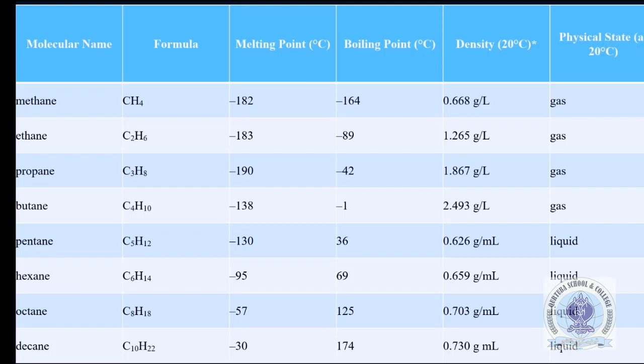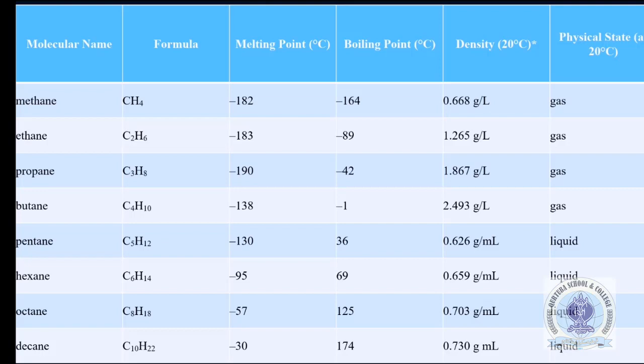In terms of the boiling point, in the 4th column, the boiling point of methane is minus 164 degrees centigrade, while that of ethane is minus 89 degrees centigrade. Propane is minus 42 degrees centigrade, butane is minus 1, pentane is 36, hexane is 69, octane is 125, and decane is 174 degrees centigrade. As the number of carbon atoms increases, the boiling point increases too.